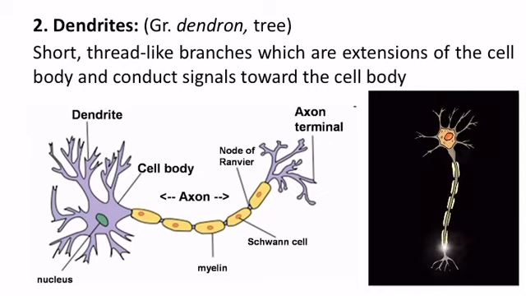Dendrites. The word dendrites is derived from a Greek word dendron, which means tree. Dendrites are short thread-like branches which are extensions of the cell body and conduct signals towards the cell body. Here you see that these are the dendrites, and they conduct signals towards the cell body.